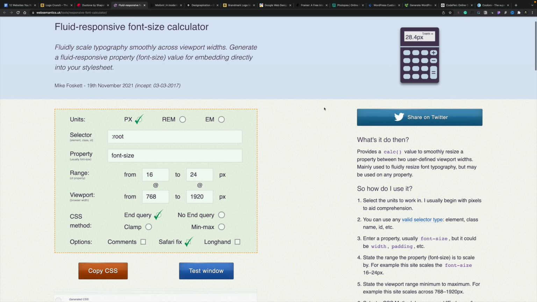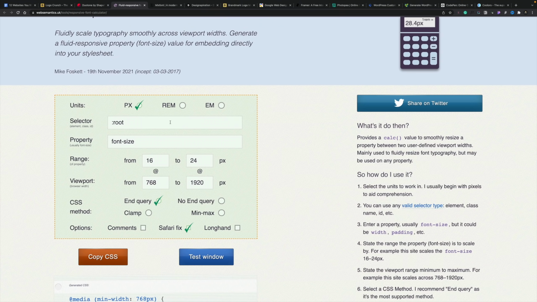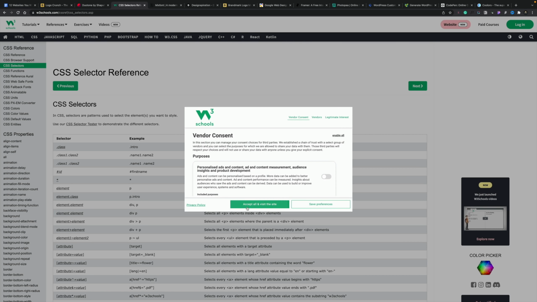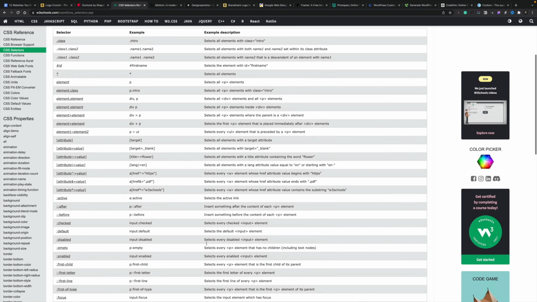You can see we've got some instructions on the right hand side how to use this, and then on the left hand side we've got the sort of calculator. So we can work in units of pixels, rems or ems. We can choose the selector that we want to work with, and there's a full list of valid selector types. We can take a look at the font size selector, and you can see we can go ahead and make sure that we've got the right ones created inside there.